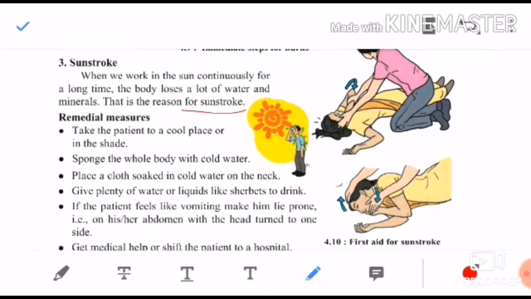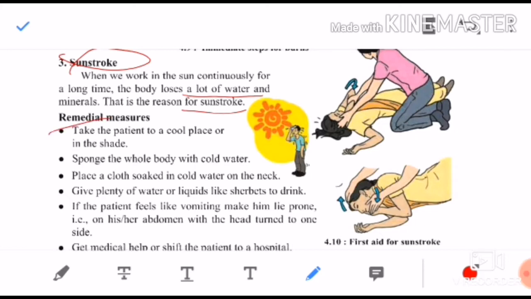Sunstroke means due to the hot sun. What happens when we go out in the hot sun? We feel very tired, we feel giddy, we feel thirsty, because our body loses a lot of water and minerals. That is why we get a sunstroke. At that time, if any victim gets a serious problem during this sunstroke, then what first aid will you provide? What are the remedial measures?